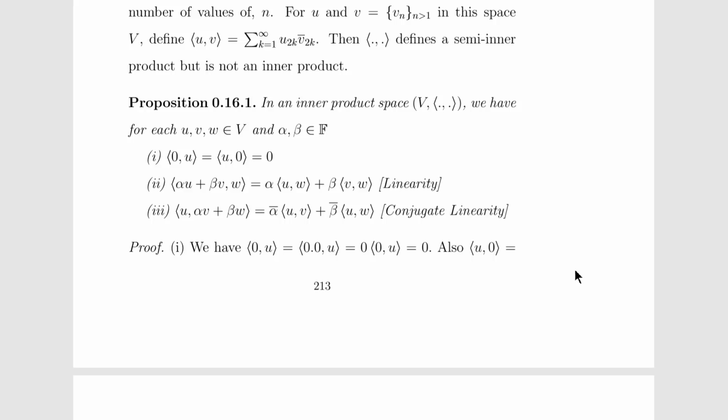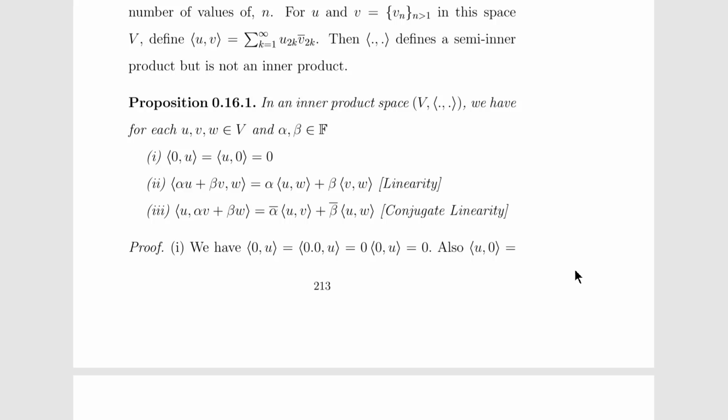This is the linearity property. And then we have conjugate linearity: the inner product of u comma alpha v plus beta w is equal to the conjugate of alpha times the inner product of u, v plus the conjugate of beta times the inner product of u comma w.